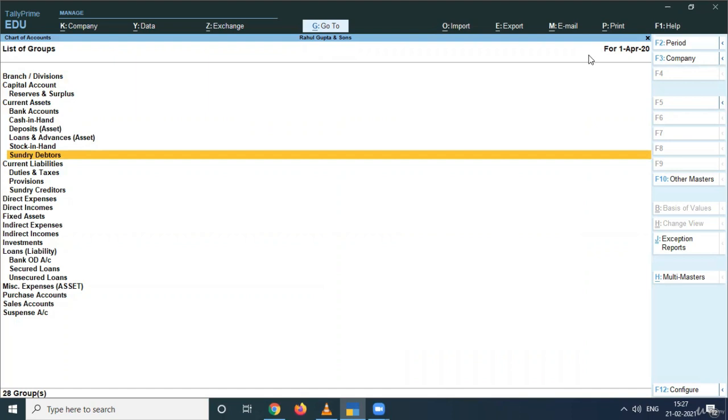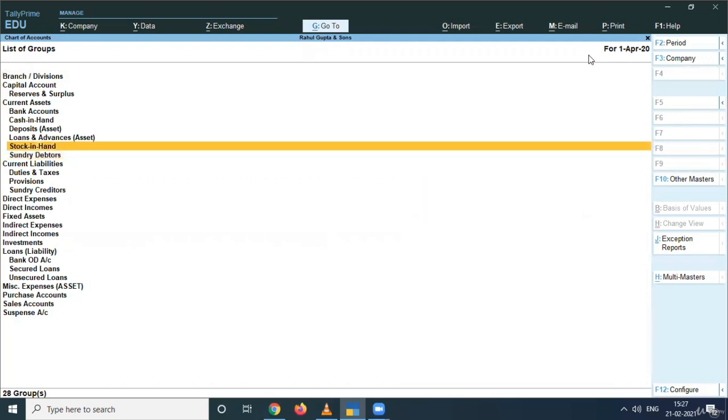I'll directly go to that particular group and I can find out the details. This is how we provide the details in the groups in the balance sheet, and from there we furnish the financial statements.